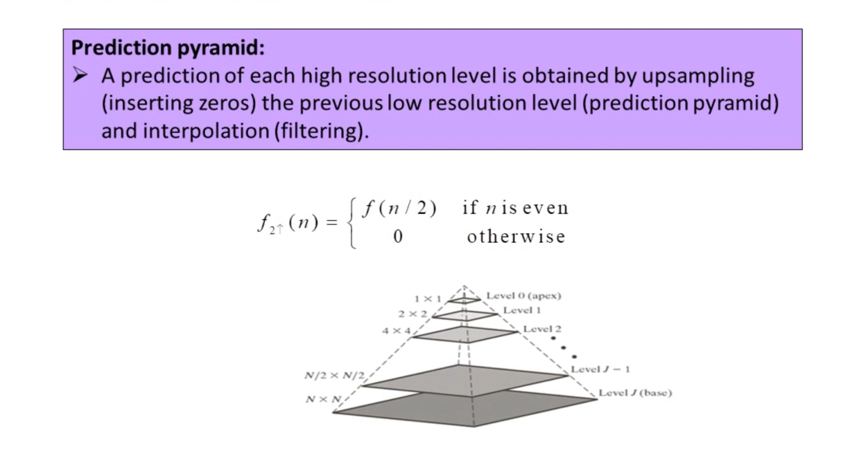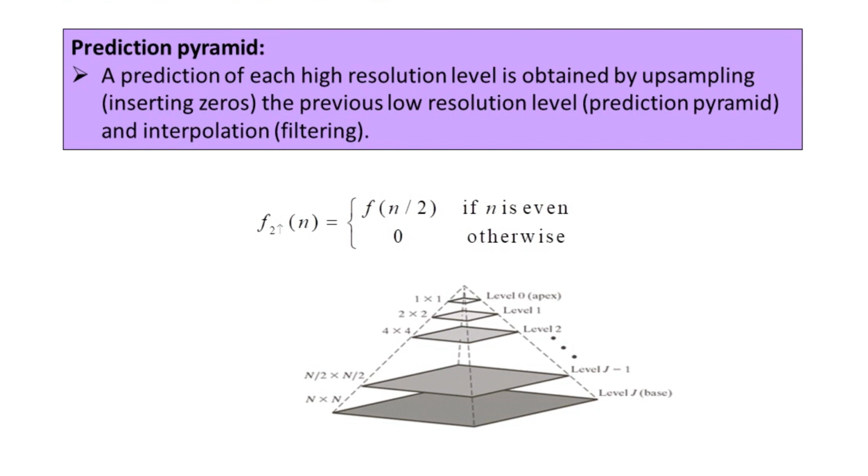The upsampling or interpolation or zero padding is shown with the help of an upward arrow with the factor of 2. So f of n is expressed as f of n by 2 if n is even, otherwise it is equal to 0. All the details of interpolation, that is the upsampling process, and decimation, which is the downsampling process, we have already learned in chapter number 2, where we addressed the details of multi-rate digital signal processing.